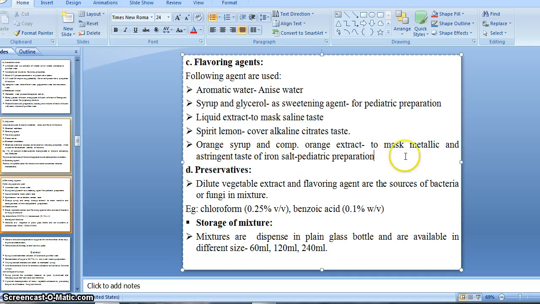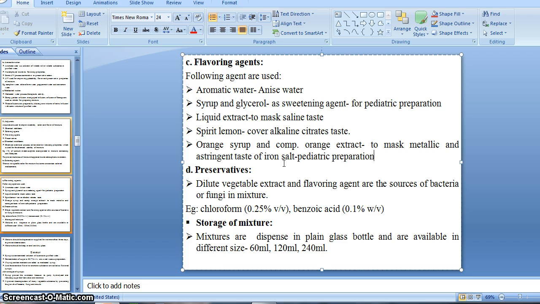Orange syrup and compound orange extract mask the metallic taste, and also mask the astringent taste of iron salts used in pediatric preparations, right? So this is all about the flavoring agent.